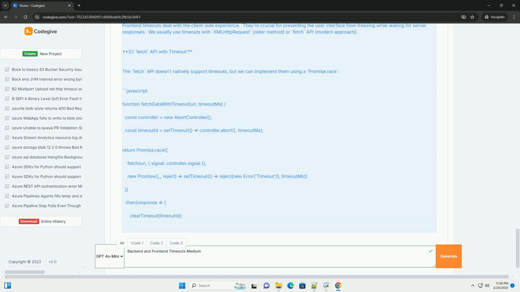Conclusion. Properly implemented backend and frontend timeouts are crucial for building reliable and responsive web applications. This tutorial has explored various techniques for implementing timeouts in Node.js and JavaScript. By understanding these concepts and best practices, you can significantly improve the user experience and robustness of your web applications. Remember to always adapt these code examples to fit your specific application needs and technology stack.